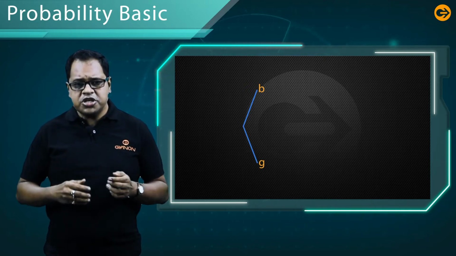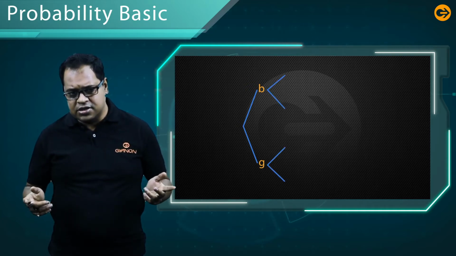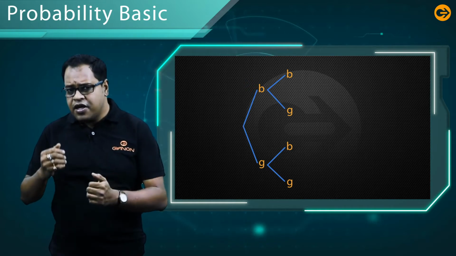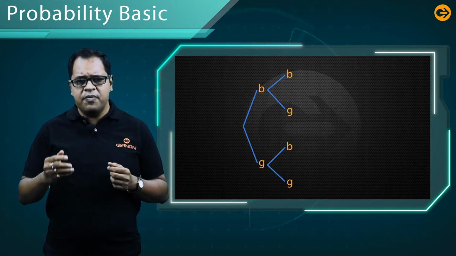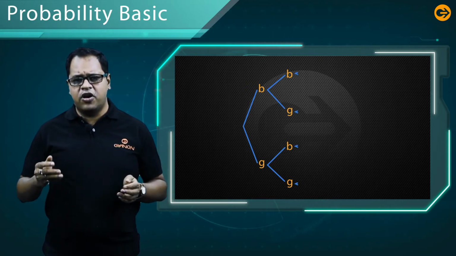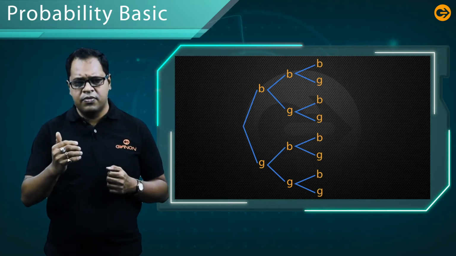So, from each of the B and G, we draw two line segments, one ending in a B and another in G. For each of the four ending points in the diagram, there are also two possibilities for the third child. So, we repeat the process once more.